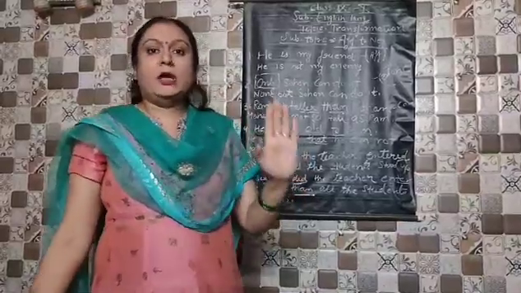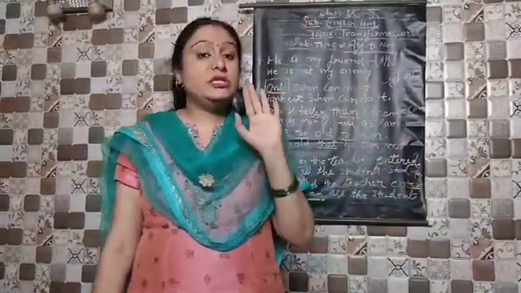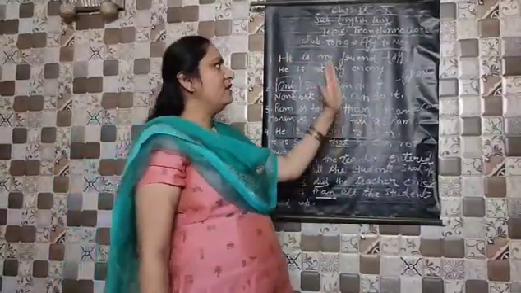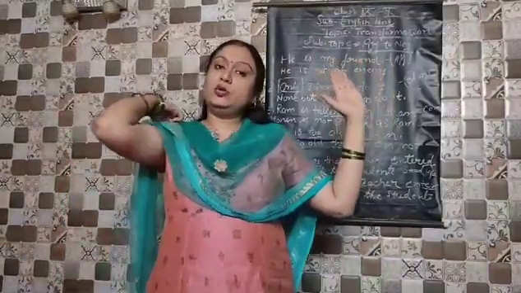And before ending, I would like to give you one assignment also. In the assignment, I will give you about 10 sentences, and you will have to change all these 10 sentences into negative. All sentences will be affirmative, and you will have to change them into negative.